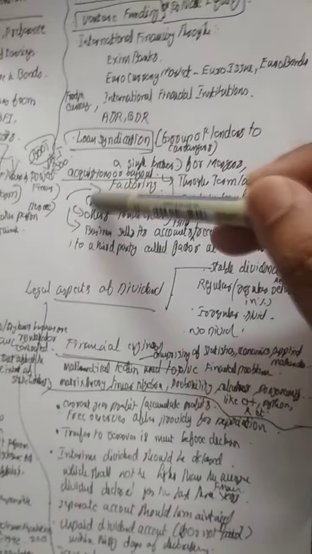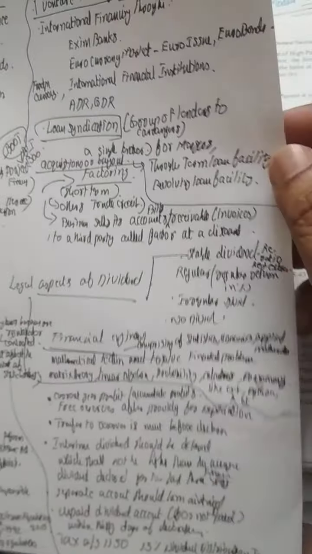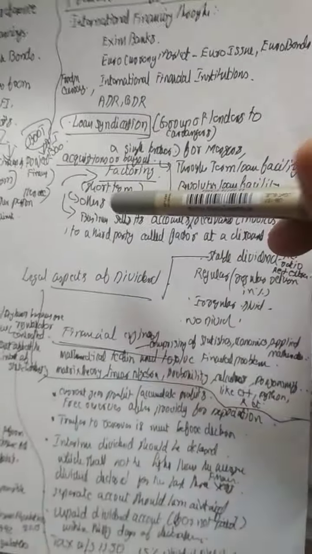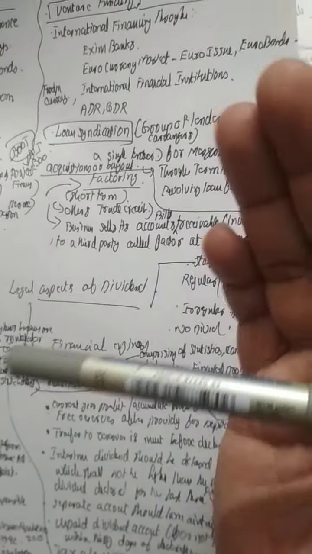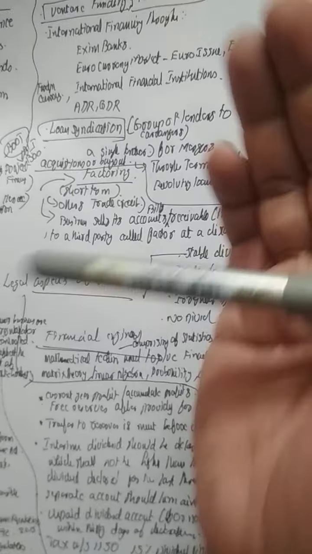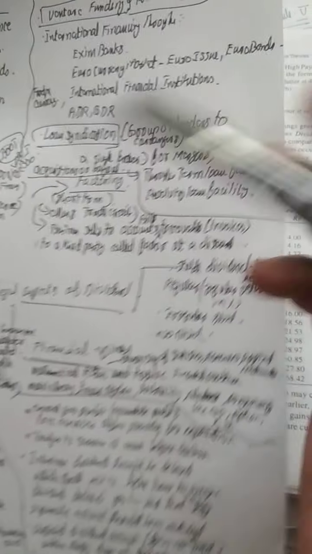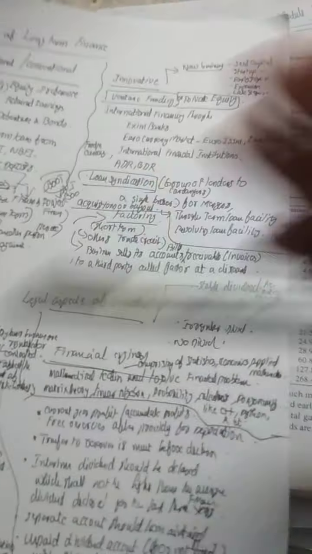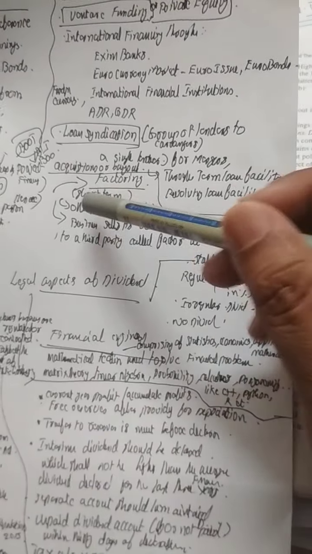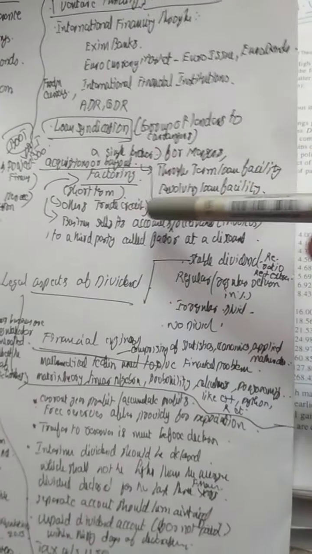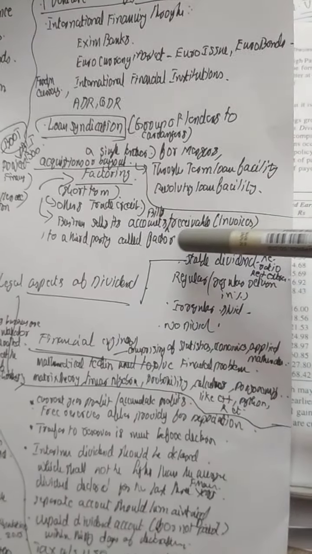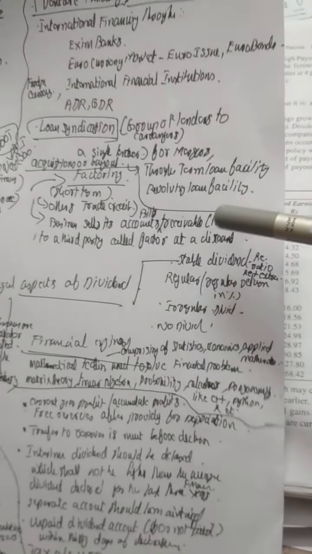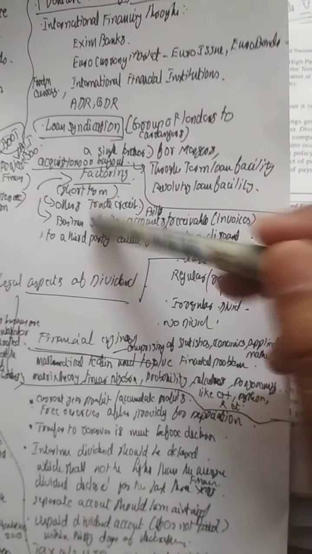There is something called factoring, which is there in the syllabus. What is factoring? Factoring is a part of short-term financing. That is the receivables part of the company. The amount which we have to get from debtors is called the receivable part. The receivable part of the company will be sold to another financial company. That is called factoring. That is, a business sells its bills receivable or accounts receivable to a third party called a factor at a particular discount rate. It is called factoring.